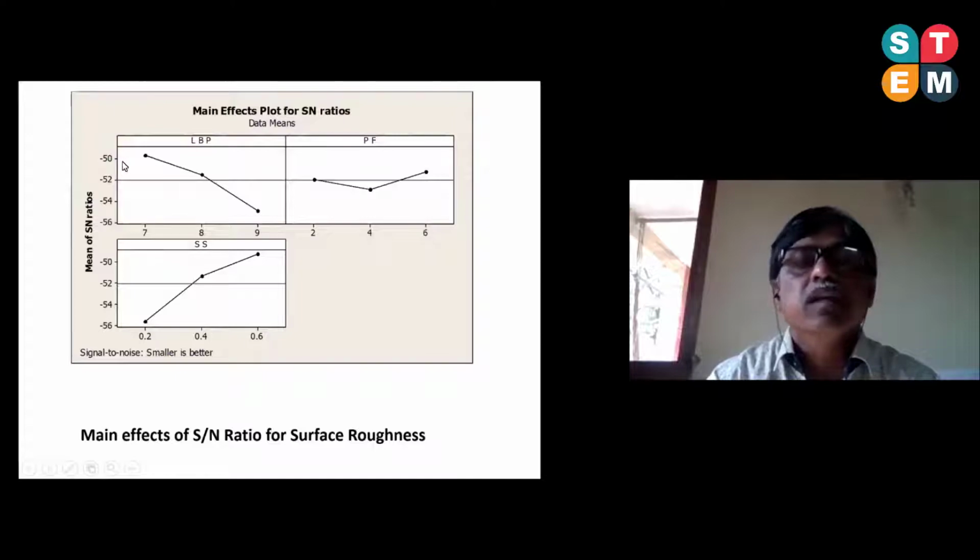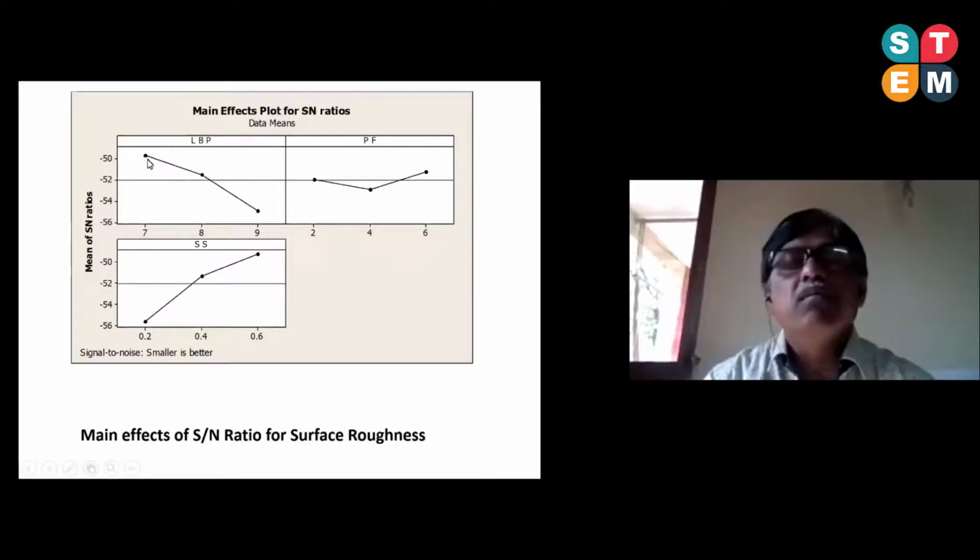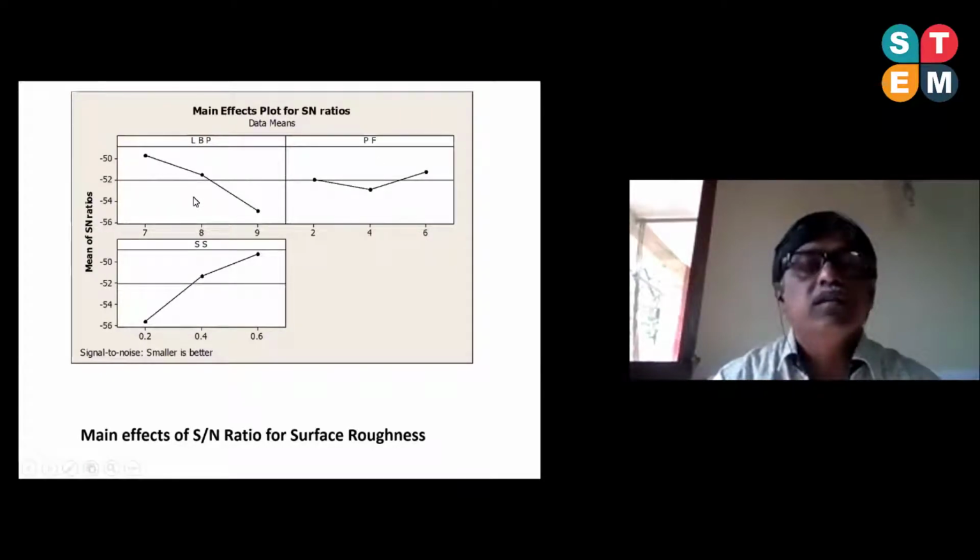Here is also the lowest, this is the lowest. That is, this is the best, or we can say the optimum levels for this. So from this graph, we can say our optimum condition will be 1, 3, 3: 1 for the LVP, 3 for the PF, similarly 3 for the SS.